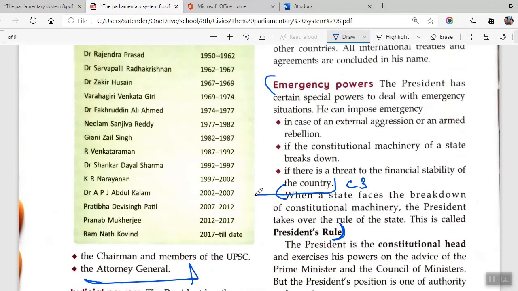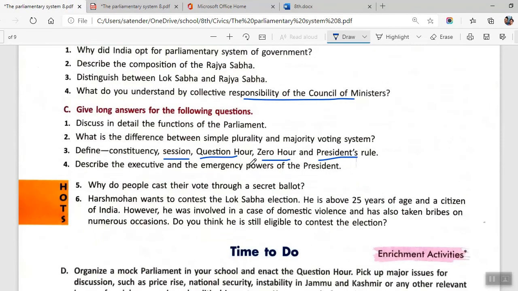Only these 3 points have to be completed; do not start from 'when'. If there is a threat to the financial stability of the country, that is the last point. So we'll be writing all these 3 points plus this text: the president has certain special powers to deal with emergency. He can impose emergency, and you write these 3 points. Okay, this is done.